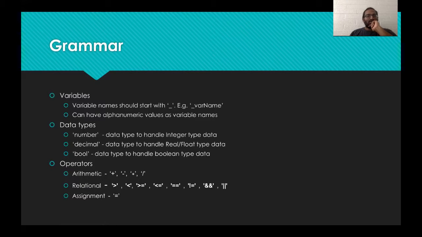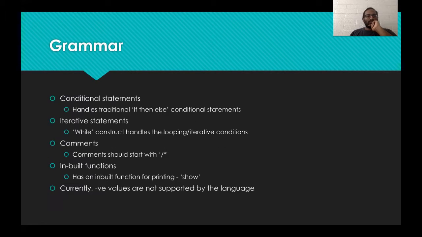For the data types, number is used to handle the integer type of data, decimal is used for real or float type of data, and bool is used for the boolean type of data. There are also different operators that we support here: the arithmetic operators, the relational and binary relational operators, and assignment operators. As of now, we've refrained from supporting any unary operators.